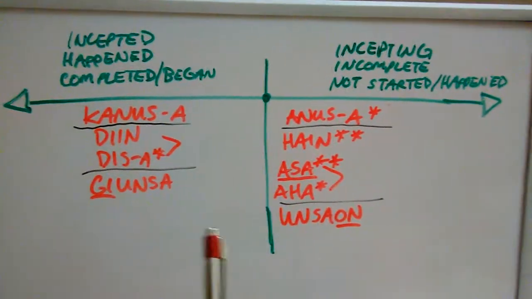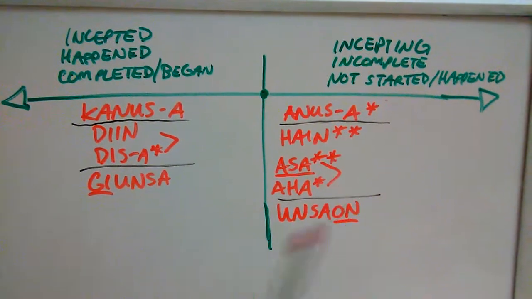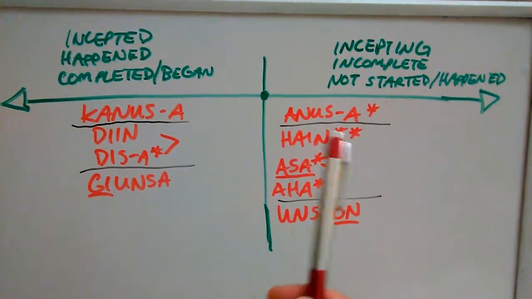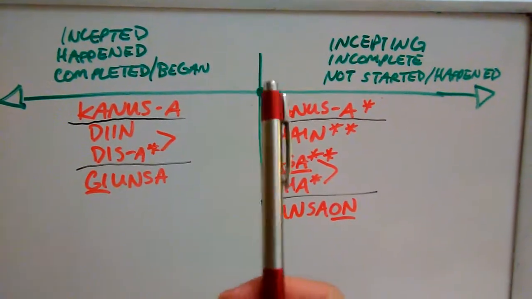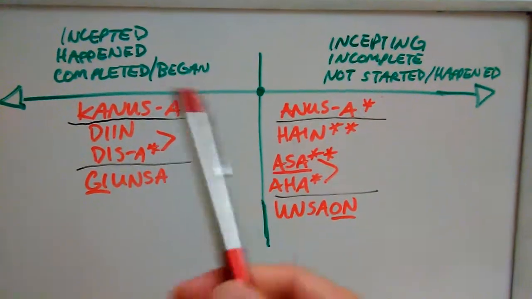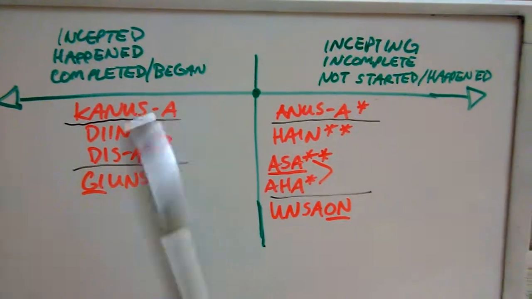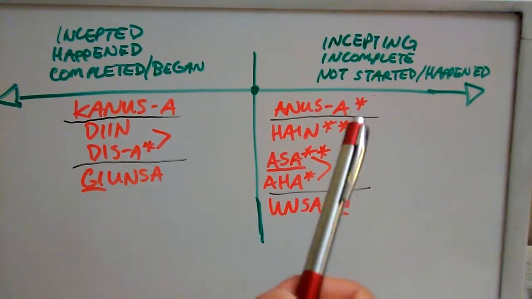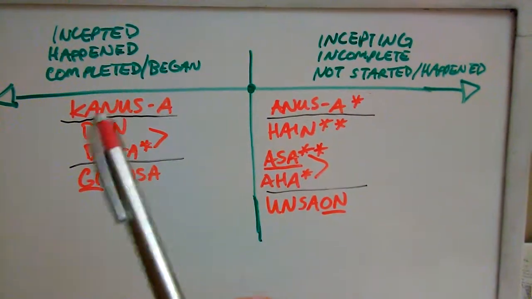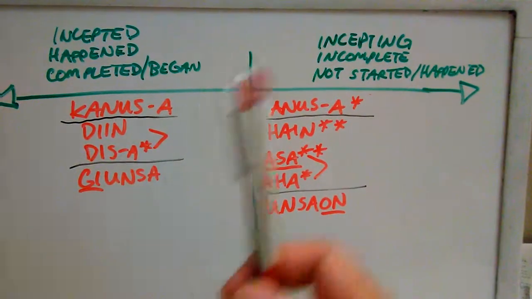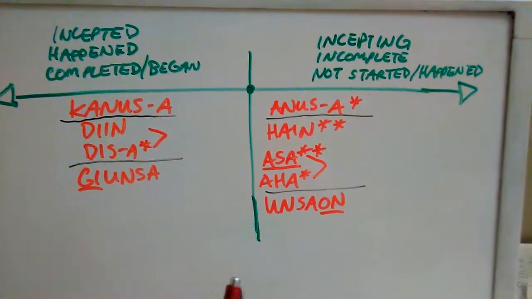It's evolving. Nobody really says anusa anymore nowadays. Instead, we use kanusa to express both the incepted and incepting aspects, the completed and incomplete. So kanusa now takes the role of anusa and kanusa, for both completed and incomplete aspects.